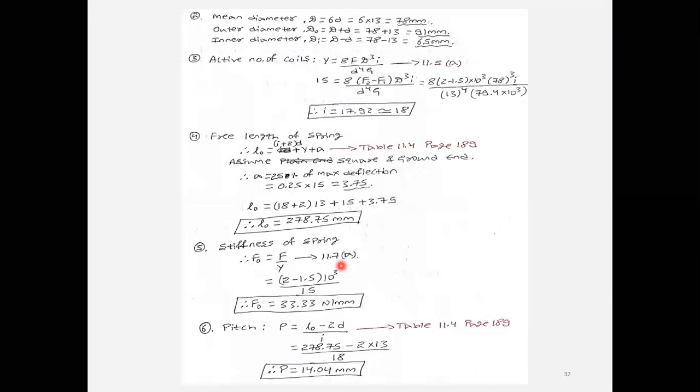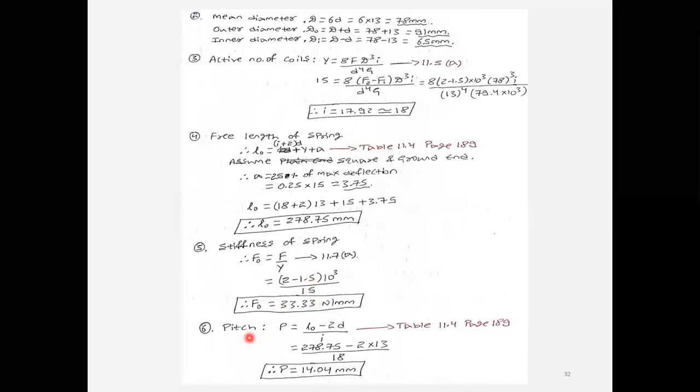Use equation 11.7a. It is the ratio of load divided by the deflection observed in the spring. Load is the difference, that is F2 minus F1 for the fluctuating load. Otherwise, you have to take it as F divided by Y. Deflection is given. Substitute that value, and from that you will get the stiffness of the spring.